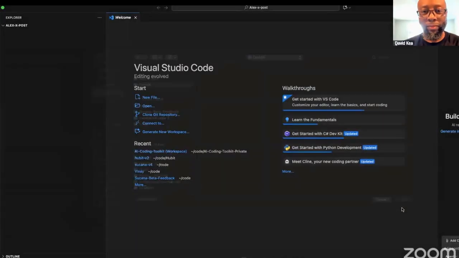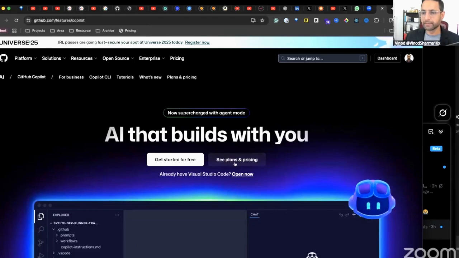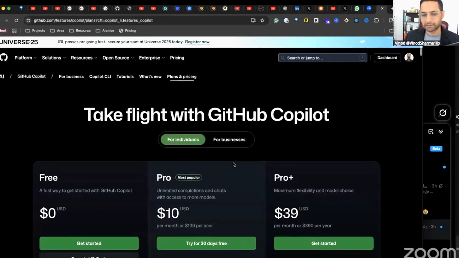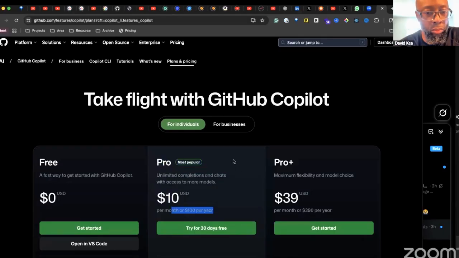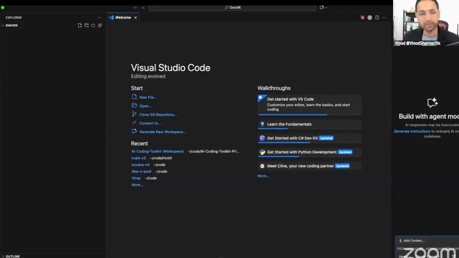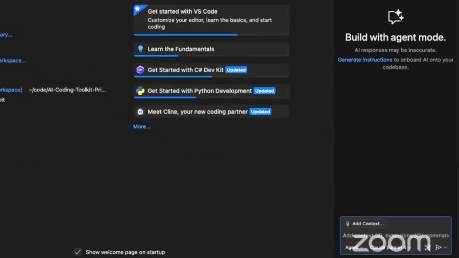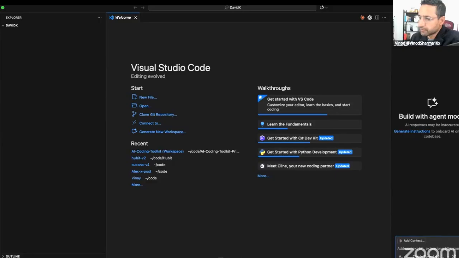And then I open it here. GitHub Copilot is the cheapest of all options. And I feel like it is the best. So Pro plan is $10. And if you pay for a year, it's 100. And this gives you everything that you need. When you open Visual Studio Code, in the view and chat, we'll open this. Okay, there you select agent. When you pay, you will be able to use Claude Sonnet 4.5. That's the best model. If you pay for Copilot, you will be able to use this.